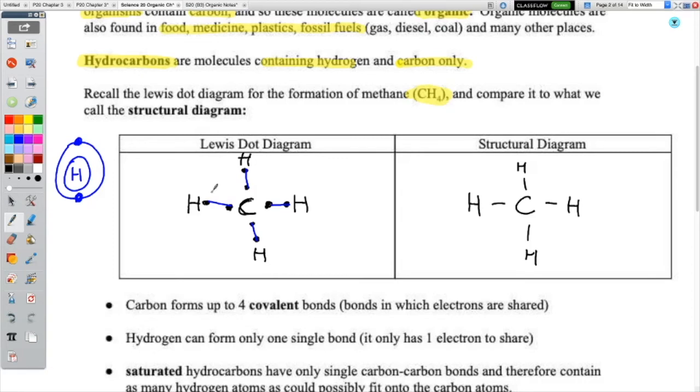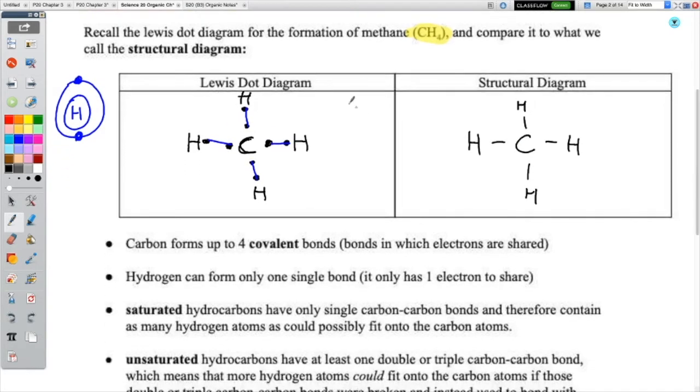Because structural diagrams almost always deal with just hydrocarbons that we're going to be drawing in our organic chemistry section, we know that carbon is always going to make 4 bonds. We know that hydrogen is always going to make 1. So we just say, do we really need to draw the dots every time? Or can we just have carbon make 4 bonds, have hydrogen make 1 bond, and just call it a day, kind of? So that is where we're going with this.